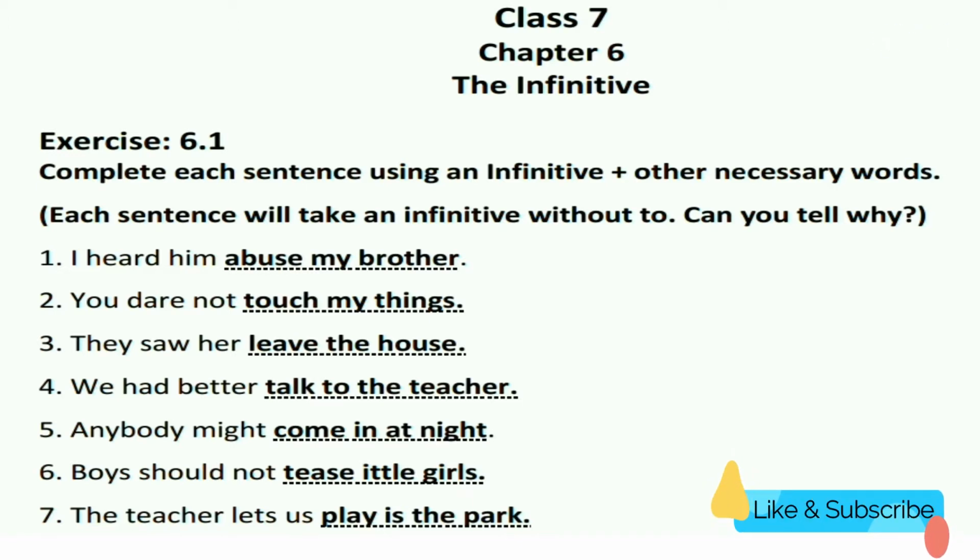There are two kinds of infinitive. First, bare infinitive. The root form of verb without to is called the bare infinitive. To infinitive, the root form of the verb with to before it is called the to infinitive.